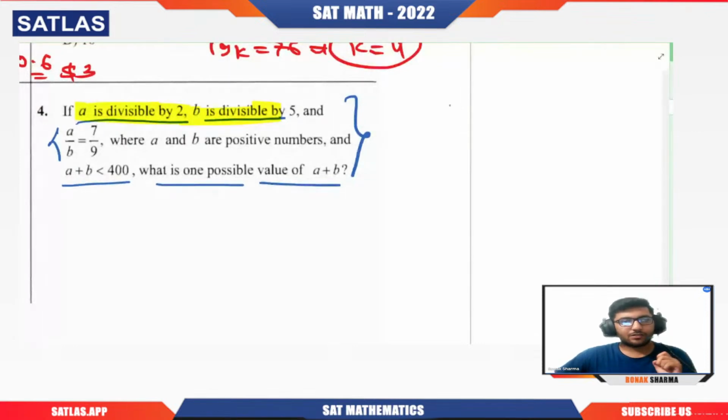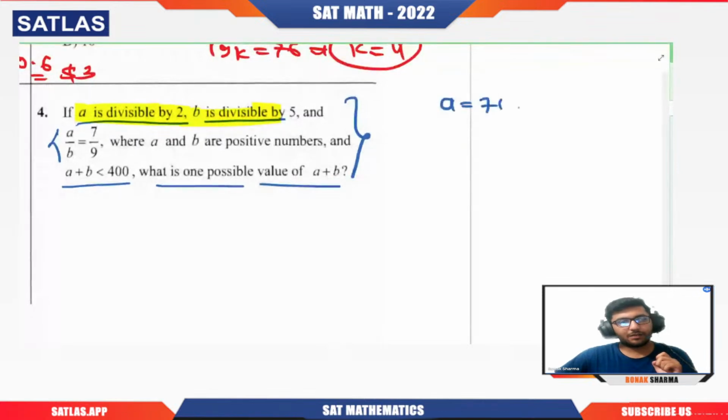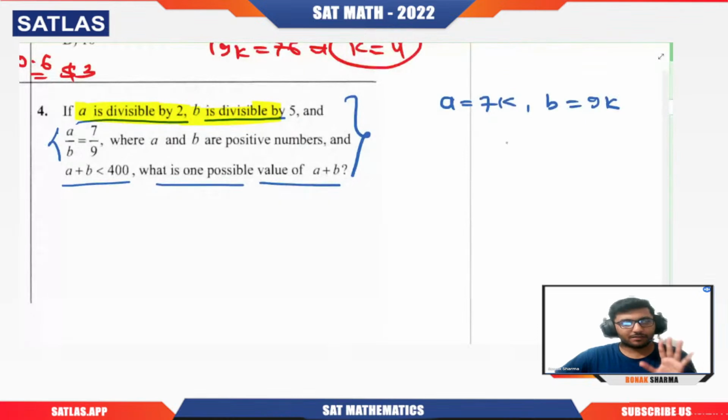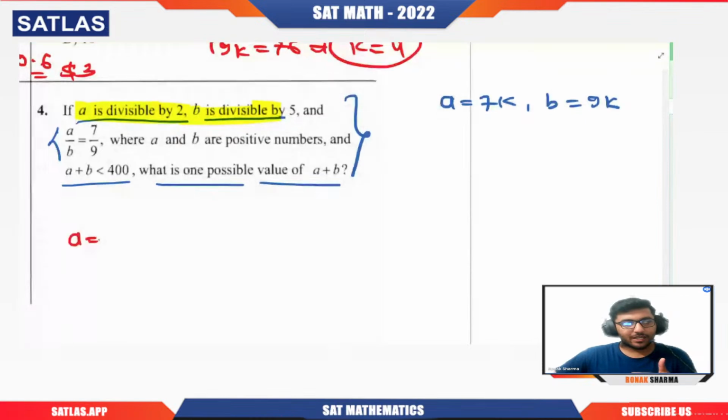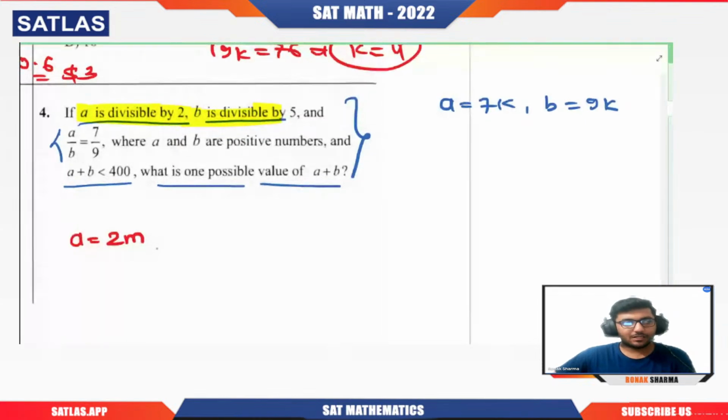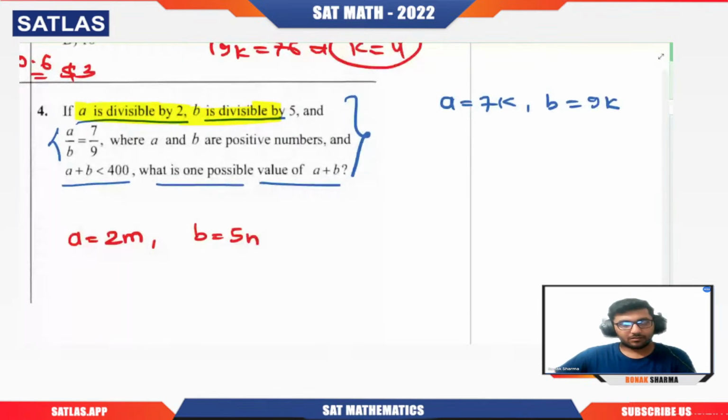So can I take A to be 7k and B to be 9k, right? If the ratio of A and B is given, I can assume A to be 7k and B to be 9k. Now, A is divisible by 2, that means A can be taken as 2m, where m is some integer. B is divisible by 5, so B can be taken as 5n. Getting my point? Yes or no?